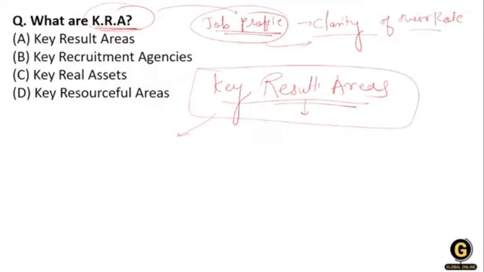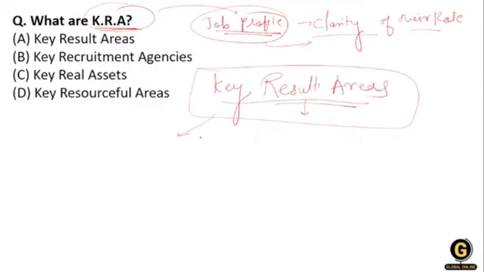They include many things over here. This is a broad category of topics on which the employee has to concentrate during the year. For example, an employee working at a managerial level in a manufacturing company would have different KRK than somebody working in a technology firm.